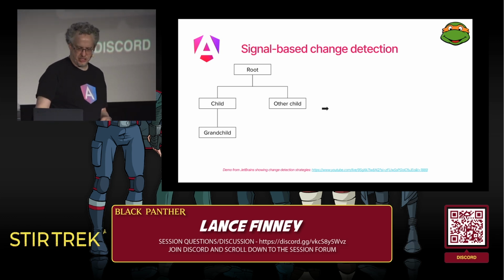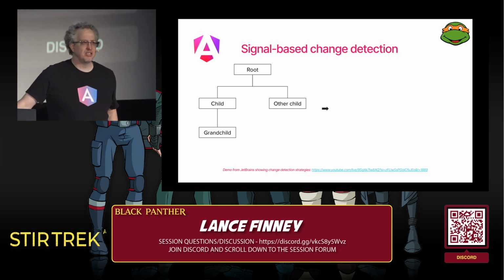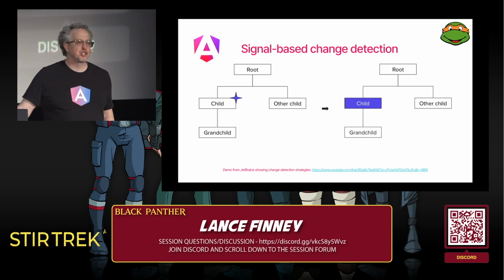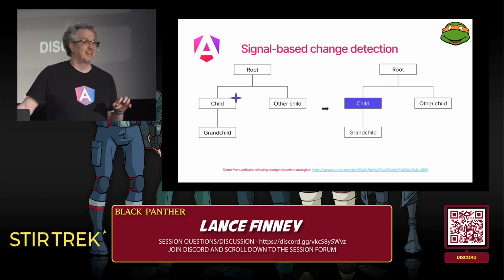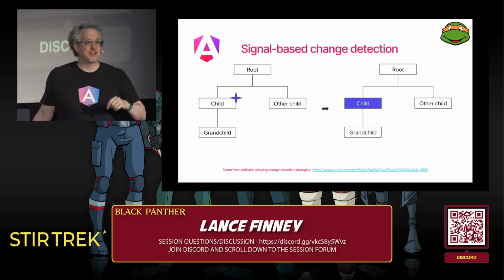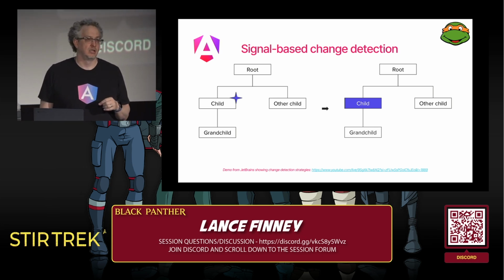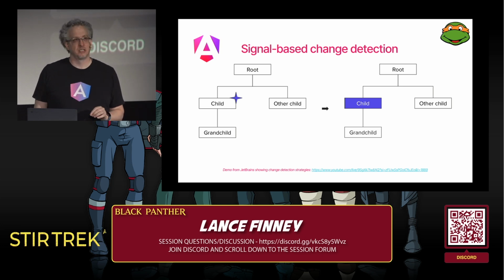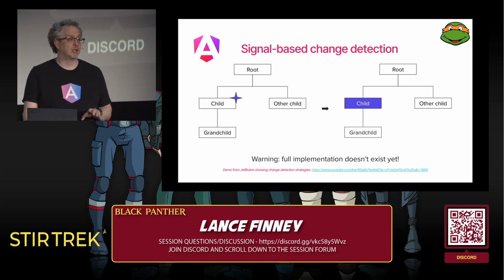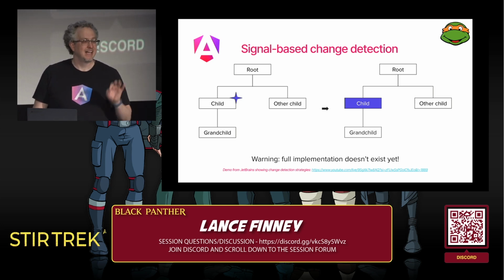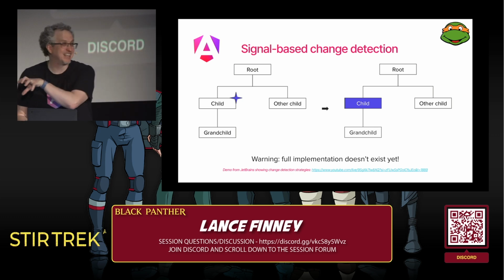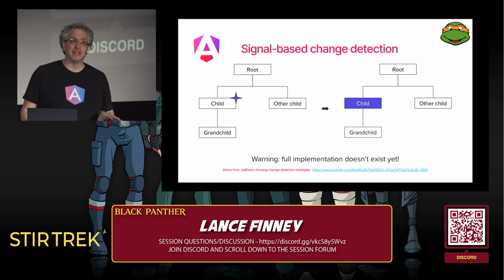So Signals is going to change this. With signal-based change detection, the change will happen to child, and child will be re-rendered, and that's it. And even better than that, actually, the individual lines of the child that have changed will be re-rendered. Huge performance advantage. So what's the disadvantage of this? It doesn't actually exist yet, but they're working on it, and we're getting there. And even though we don't have this final thing yet, Signals is still really, really valuable.